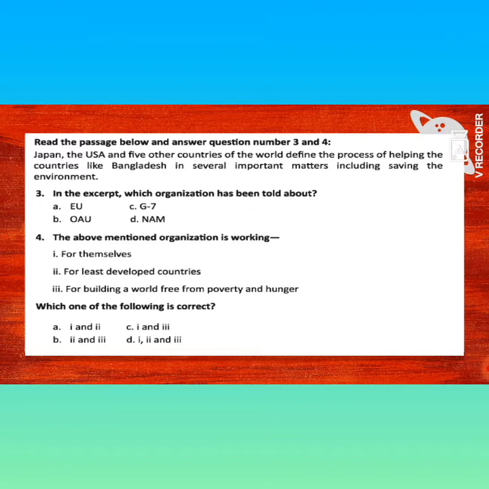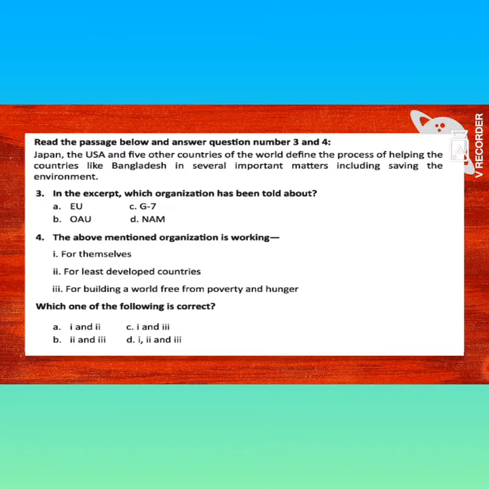In this slide, you see a STEM and 2 questions. Question number 3 and 4. So, dear students, see attentively and read the STEM. Japan, the USA, and 5 other countries of the world are helping countries like Bangladesh in several important matters, including saving the environment.